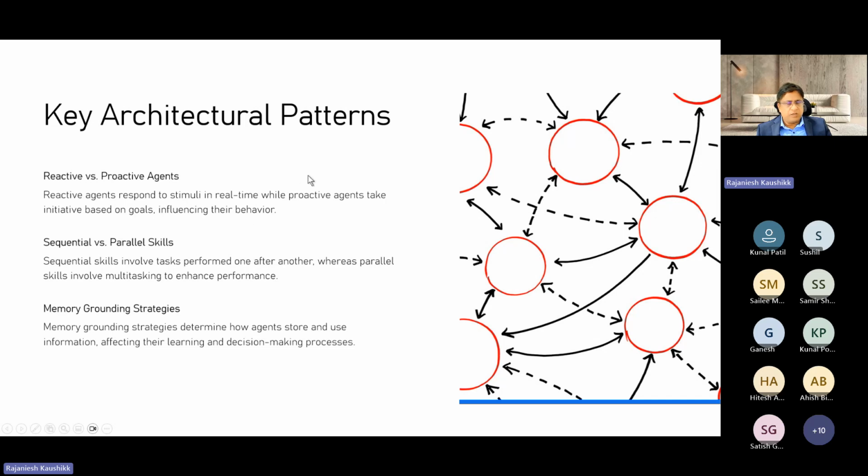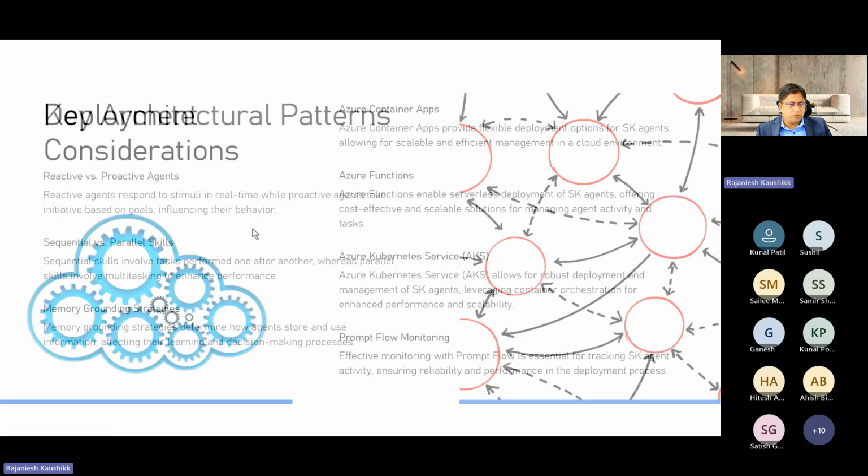Sequential skills involve one skill at a time, one after another, while parallel can do multitasking. And memory grounding strategies help you understand how the agent can store and use information, and that impacts the overall learning and decision-making process.